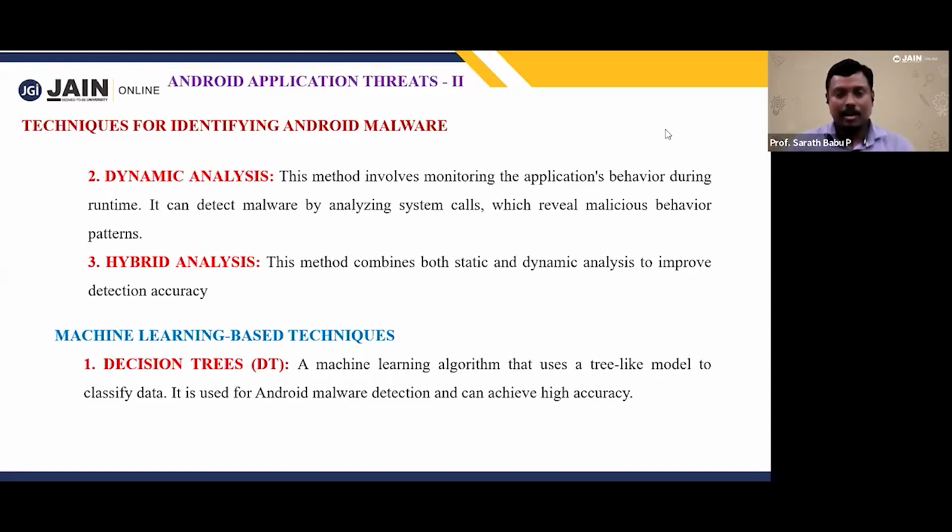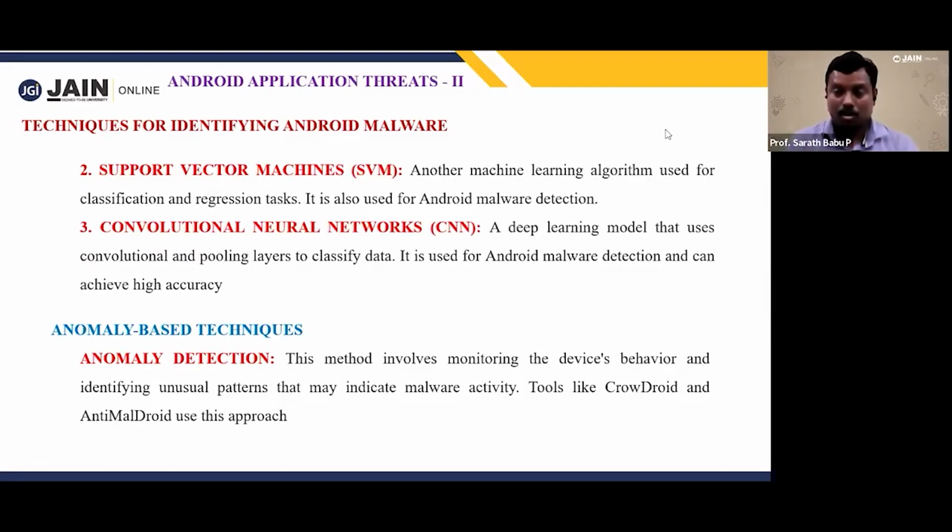Second, machine learning based. Machine learning means, according to the Excel values and whatever analytics we have done, now we fit it with AI. That is the decision tree algorithm. The second one is support vector. I showed one example of the algorithm and Excel calculations also. Of course, I will show again in Python code. Don't worry. That is the second algorithm.